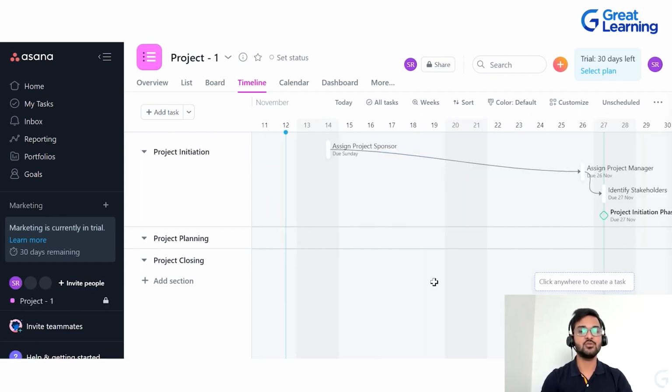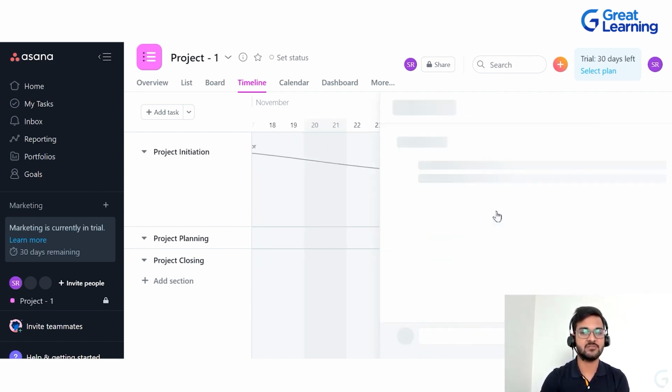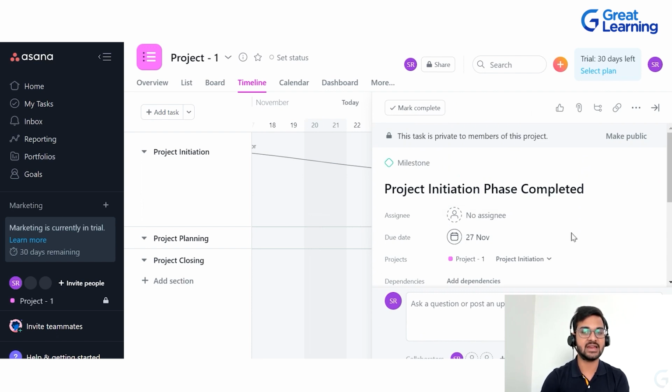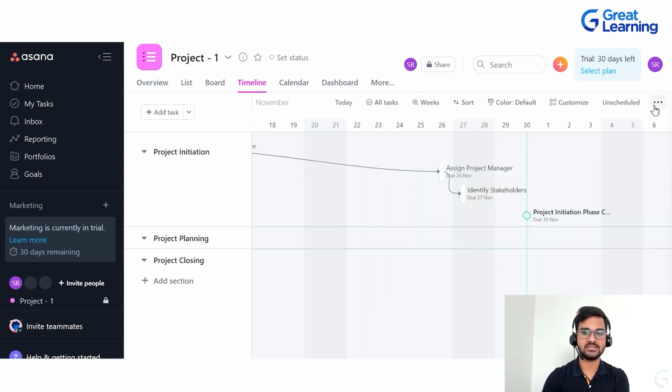Now let me show you how this is going to make your life easier when you will actually be managing a project. Let's say I go to, you just click on project initiation phase. So you will be able to see a screen like this. Let's say I want to change this due date to 30th November. You just need to click on 30th November and you will click on this. So now the due date is changed to 30th November. It is very easy to change the due date in timeline view.